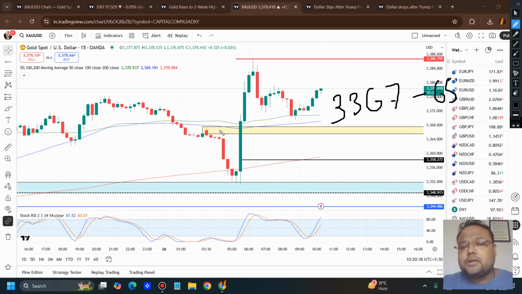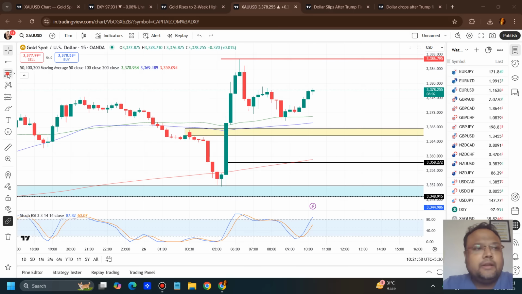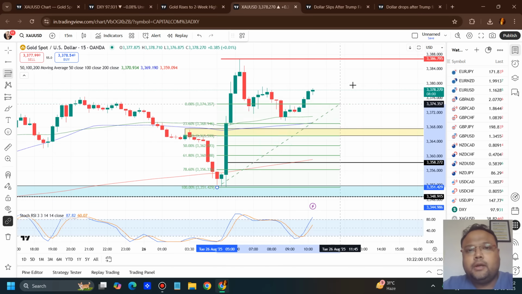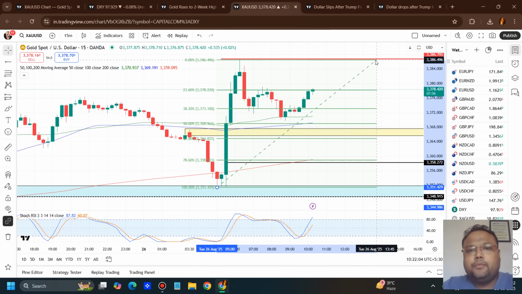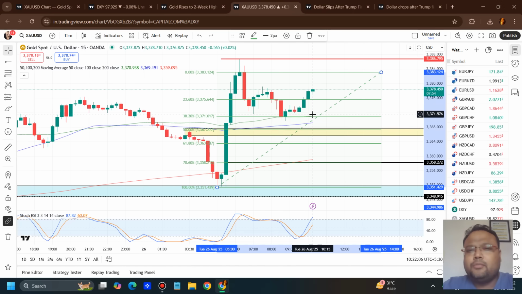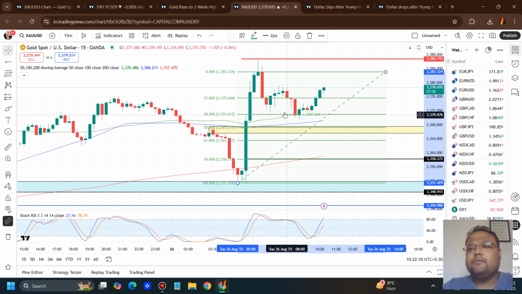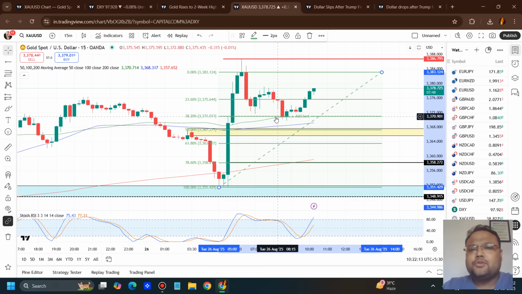3367.65. The yellow box that I have drawn here, 67, is the first support on the chart of gold, or the immediate support. And if you're wondering how we have derived it, then let me show you. Here also we have used Fibonacci. We can see our Fibo has done a good job. I won't say a very good job, but we can see the market has respected Fibo, so we are expecting the same again.